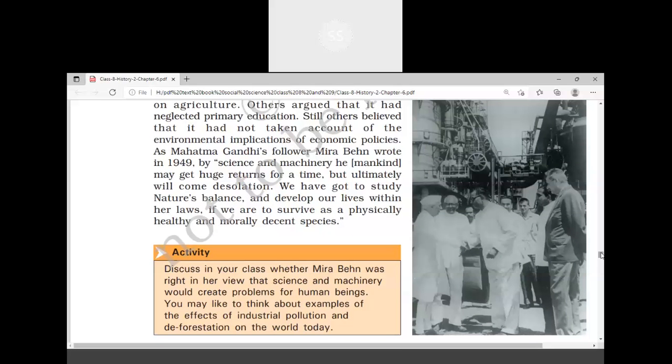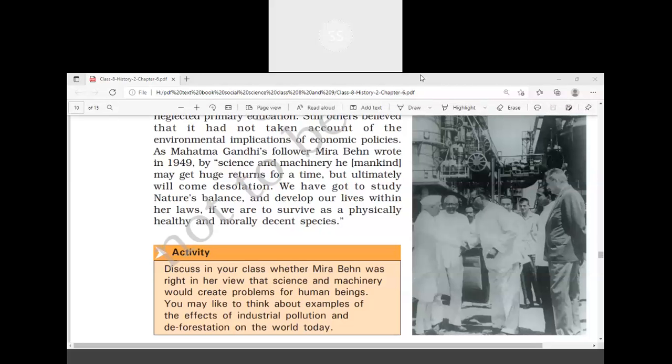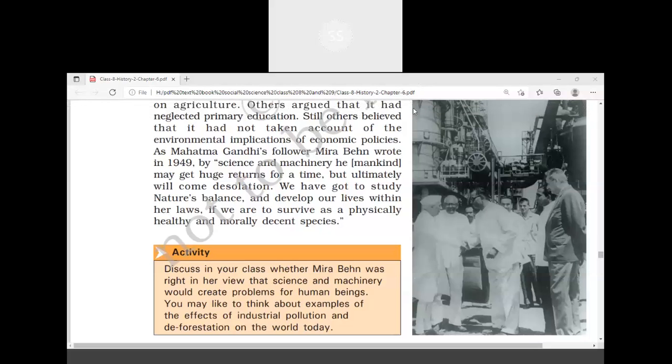we never thought that our industrial investment, more and more factories, would bring a lot of income to the country, but in return these factories are responsible for pollution. One of the finest examples in front of us is the Bhopal gas tragedy, the leaking of methyl isocyanate in a company, that is Union Carbide company.